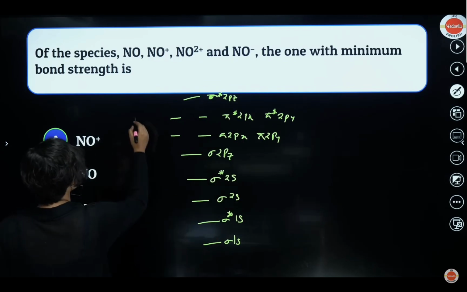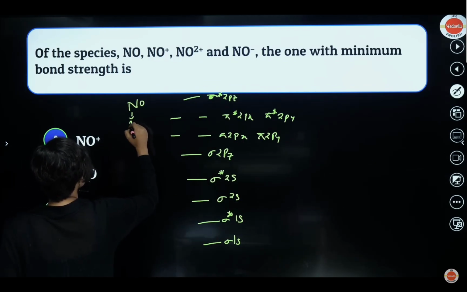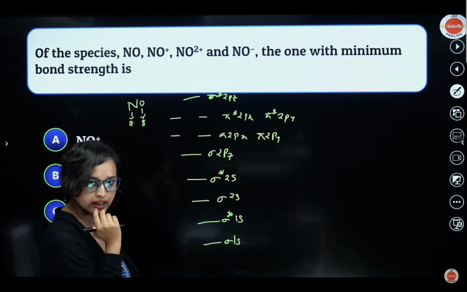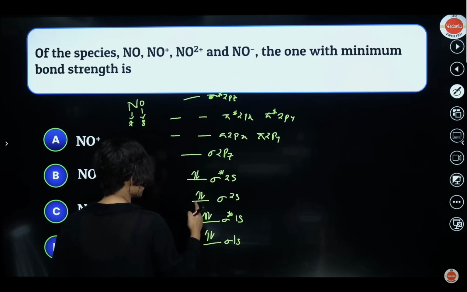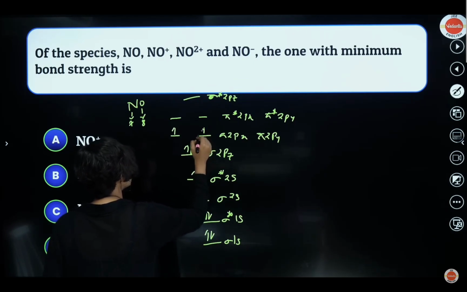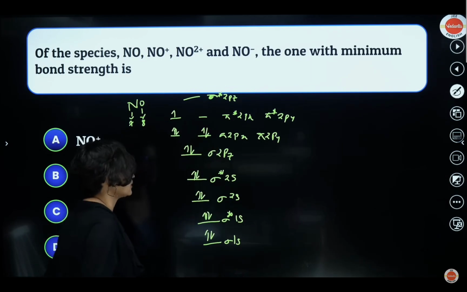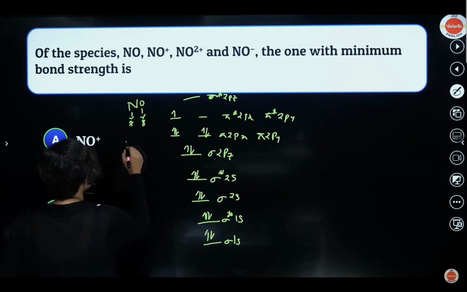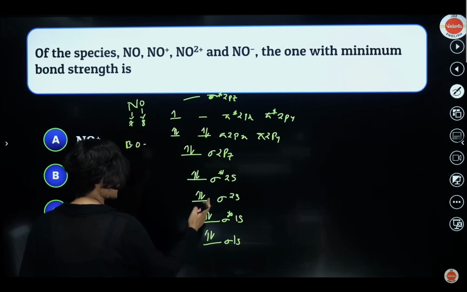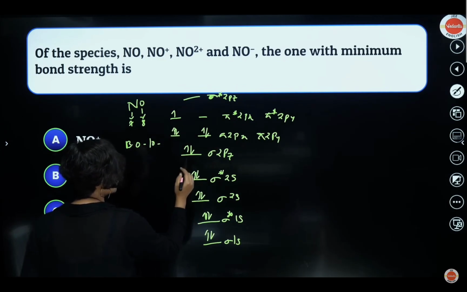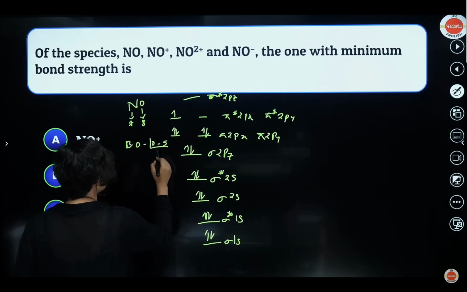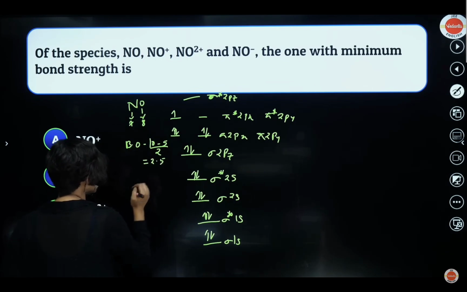Okay. All right. So let's do it for NO. N has 7 electrons. Oxygen has 8 electrons, right? So 7 plus 8 is 15. Yes. So 15 means 1, 2, 3, 4, 5, 6, 7, 8, 9, 10, 11, 12, 13, 14, 15 here. So what is the bond order, guys? Check it out. 10 minus 5 divided by 2. That is 2.5.